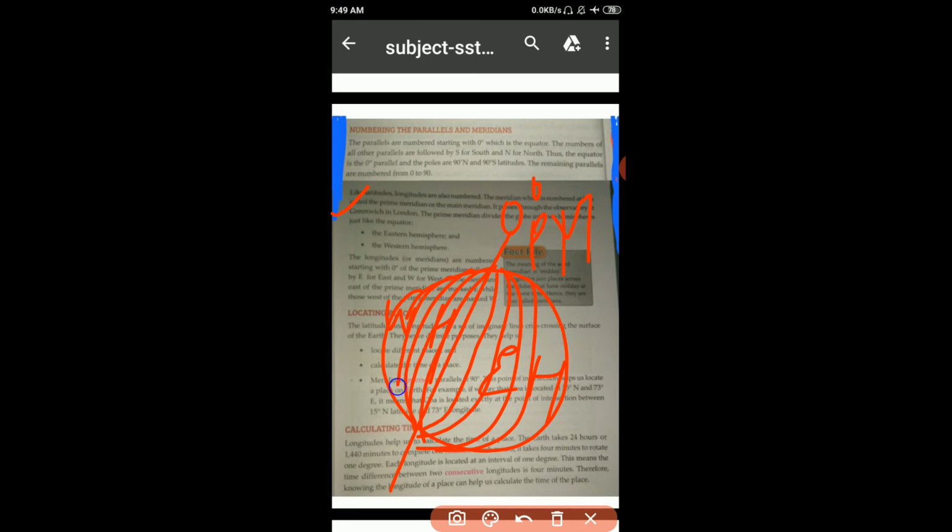And each line has the degree 10, 20, 30, 40, like this on both sides, mentioned by the east and west. Now fact 5.